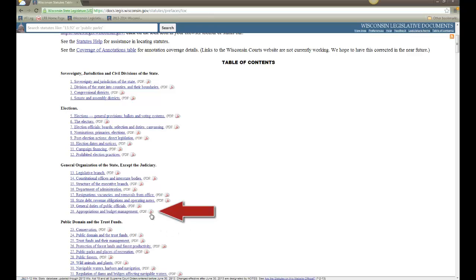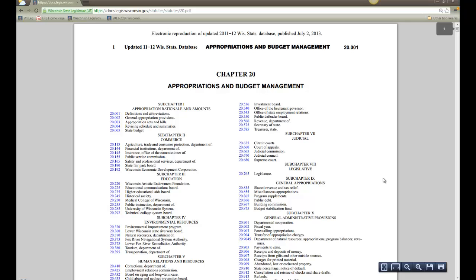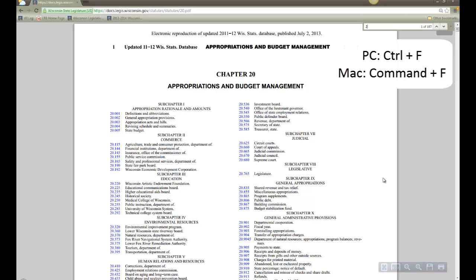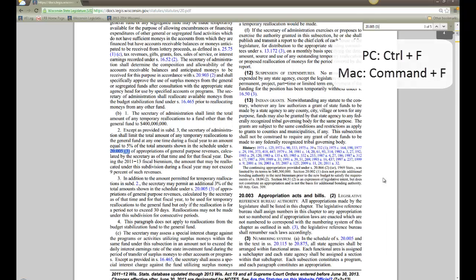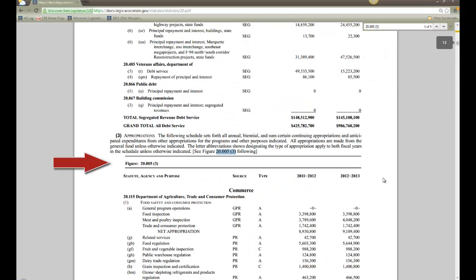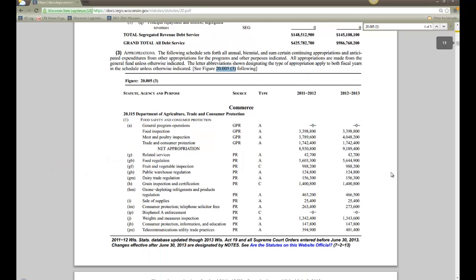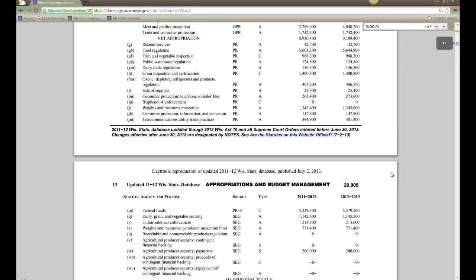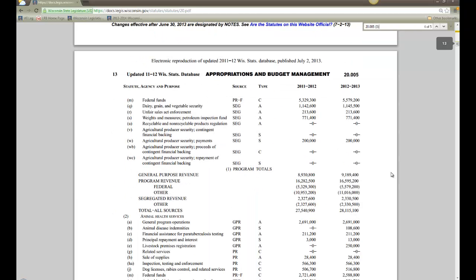The Chapter 20 schedule, or more formally, the Appropriations schedule, is the figure that follows the text of Section 20.005, subsection 3. Use your browser's search function and type in this section number to quickly locate it. The Chapter 20 schedule is a helpful guide that synthesizes statutory appropriation text into a single table. The rows of the table comprise hundreds of appropriations organized by agency.